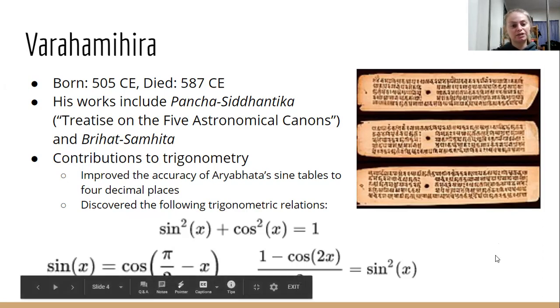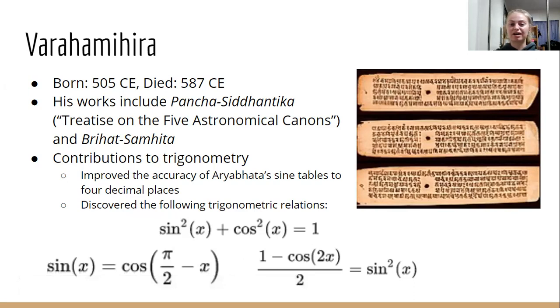He made some major contributions to trigonometry. So he improved the accuracy of Aryabhata's sine tables to 4 decimal places. And this is, again, something else that we're going to see is improved upon over time, the sine tables. And he discovered the following trigonometric relations. So we actually use these today.